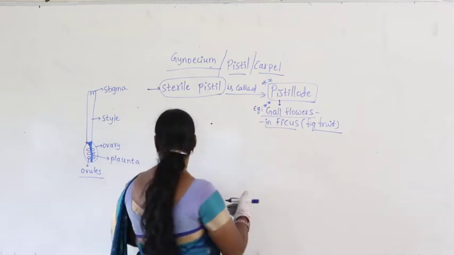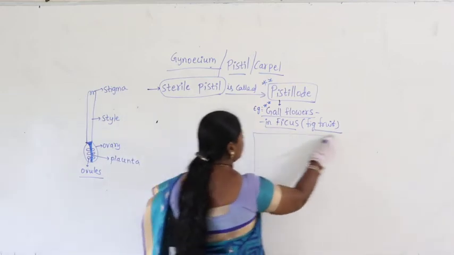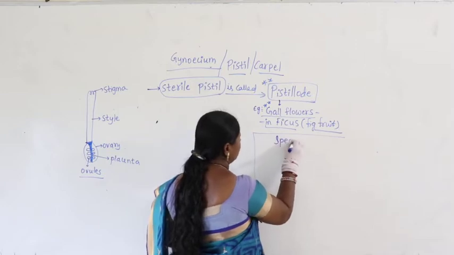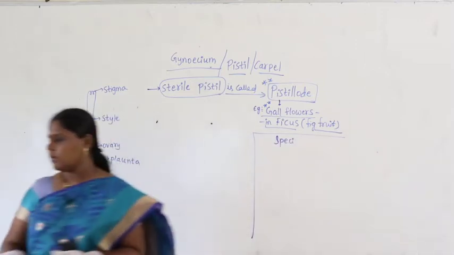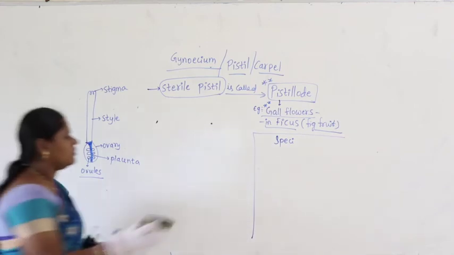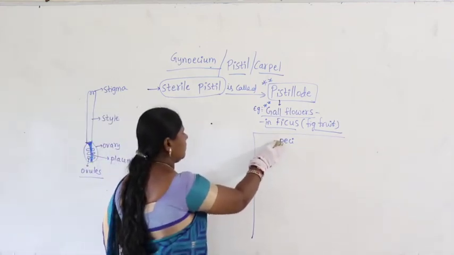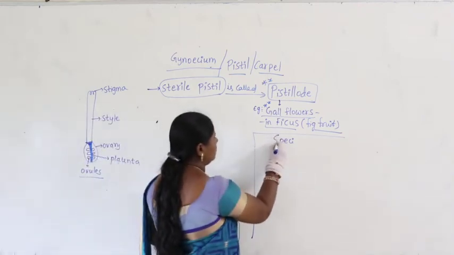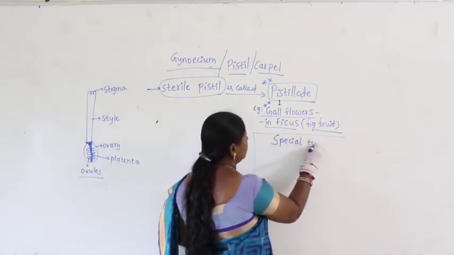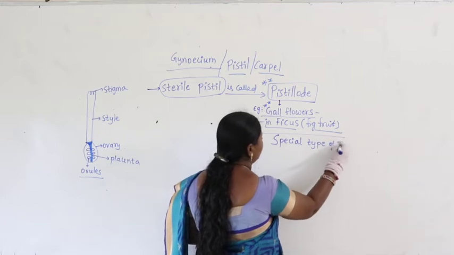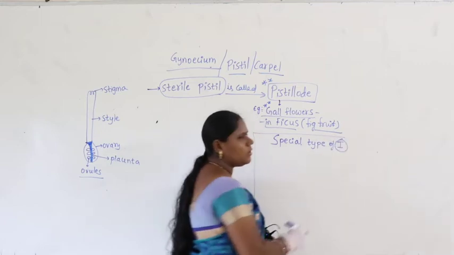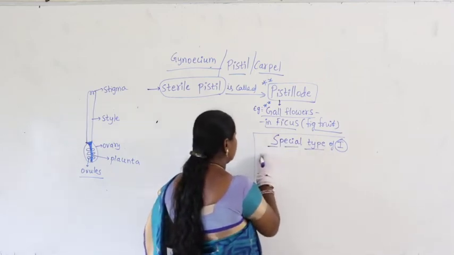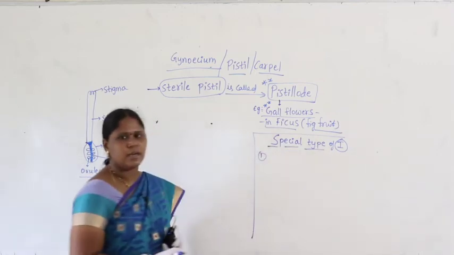So let me write very clearly once again here. If you take special types of inflorescence, we have three types of special inflorescence.